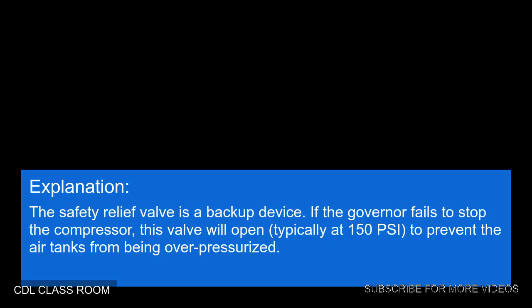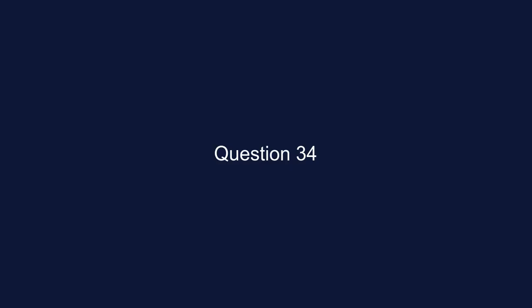Explanation. The safety relief valve is a backup device. If the governor fails to stop the compressor, this valve will open, typically at 150 psi, to prevent the air tanks from being overpressurized.